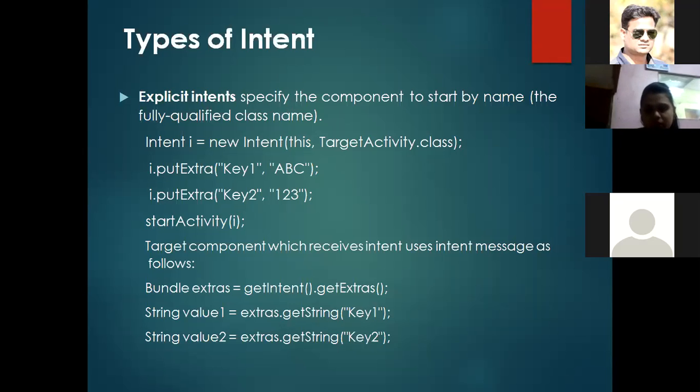Here there are two variables, value1 and value2 of string type. Likewise, value1 will have a, b, c, and value2 will have 1, 2, 3.